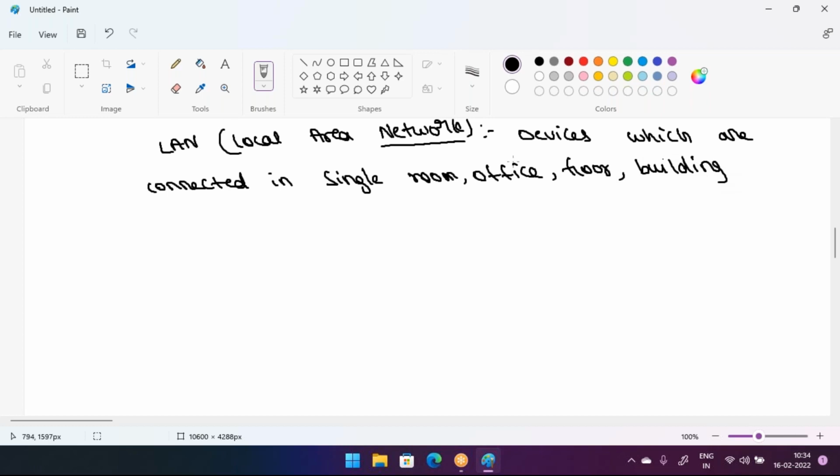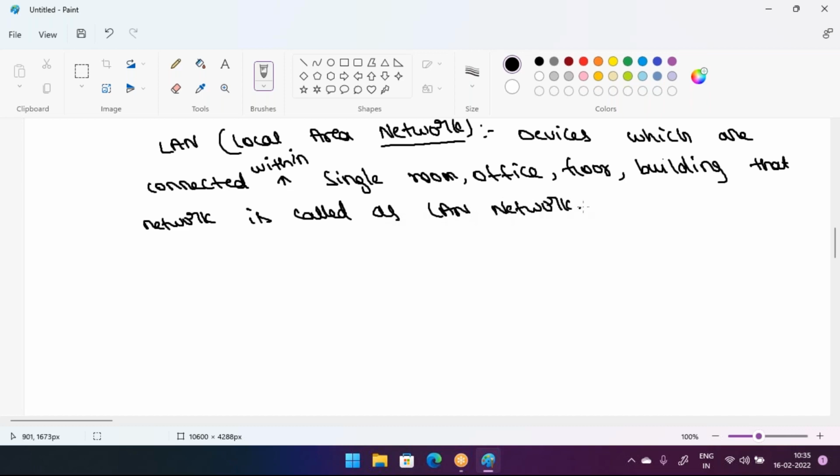Devices connected within a single room, in an office, in a single floor, in a single building, that network is called a LAN network. Please note down this point.